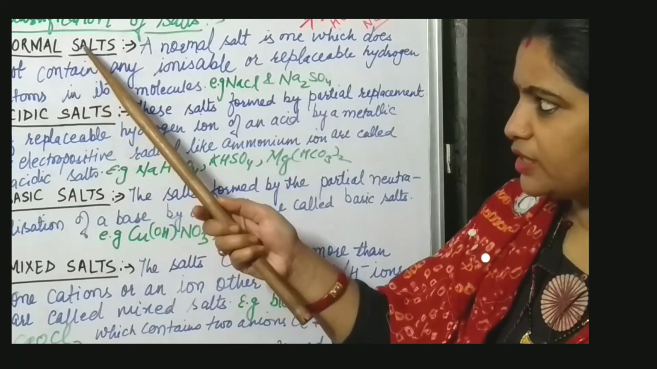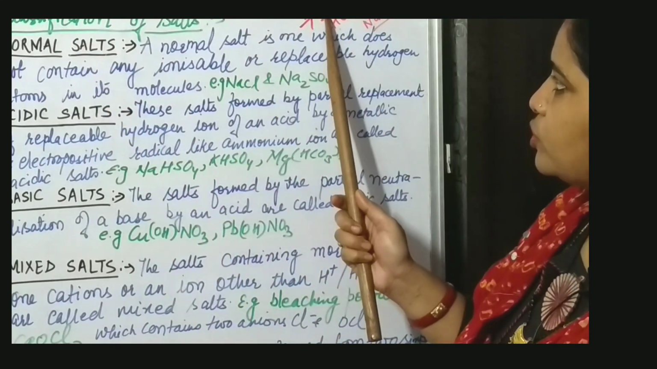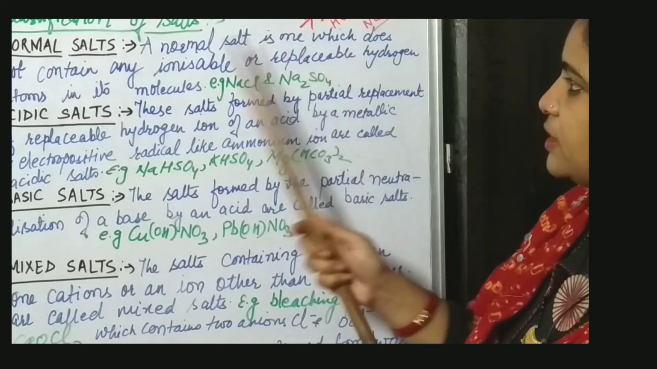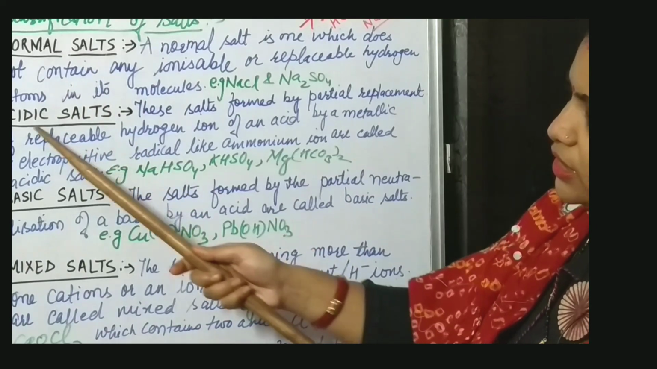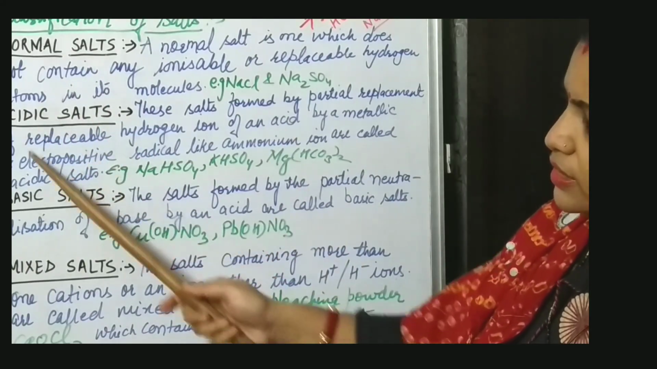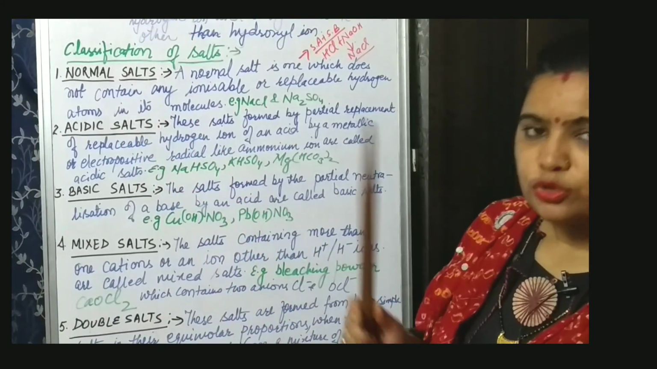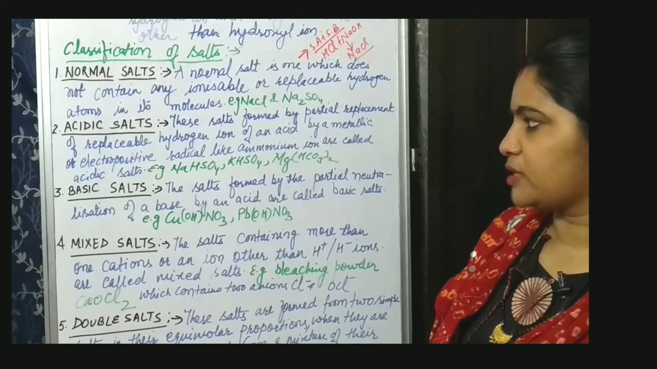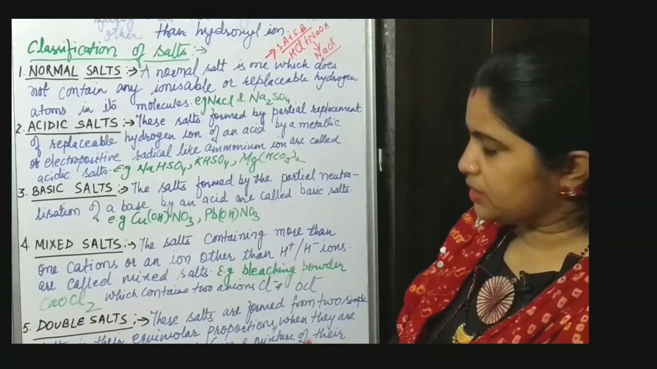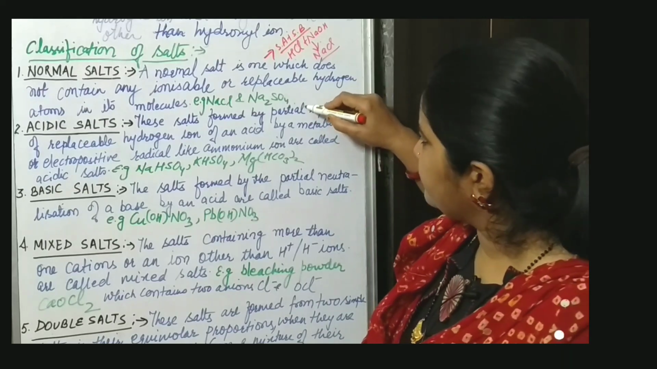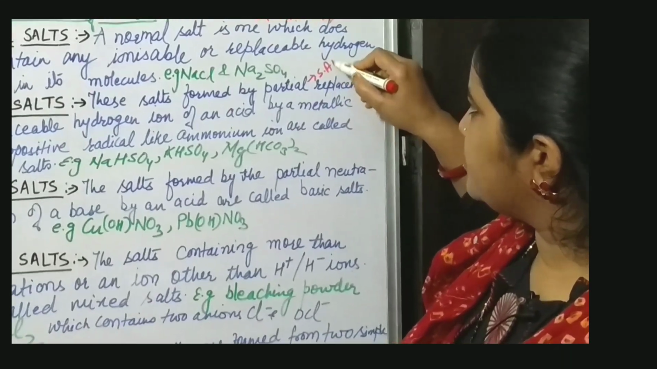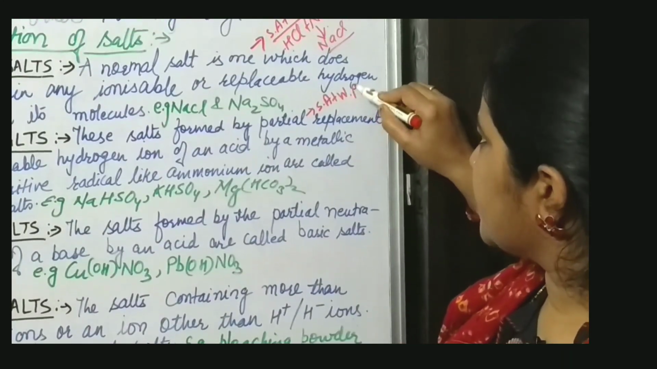As we have seen in the case of normal salts, strong acid plus strong base form normal salts. Similarly, acidic salts are formed whenever strong acid and weak base react together. It is formed by the addition of strong acid plus weak base.